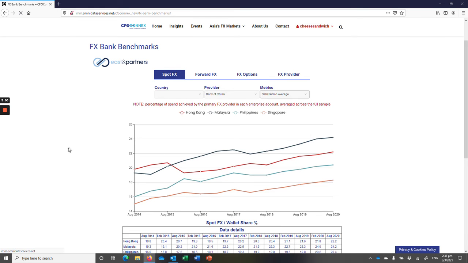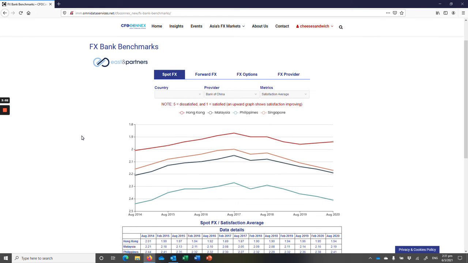Finally, satisfaction average. The axis goes from high to low because a high score, a 5, is dissatisfied and 1 is very satisfied. So an upward line actually shows improving satisfaction and a declining line shows declining satisfaction.